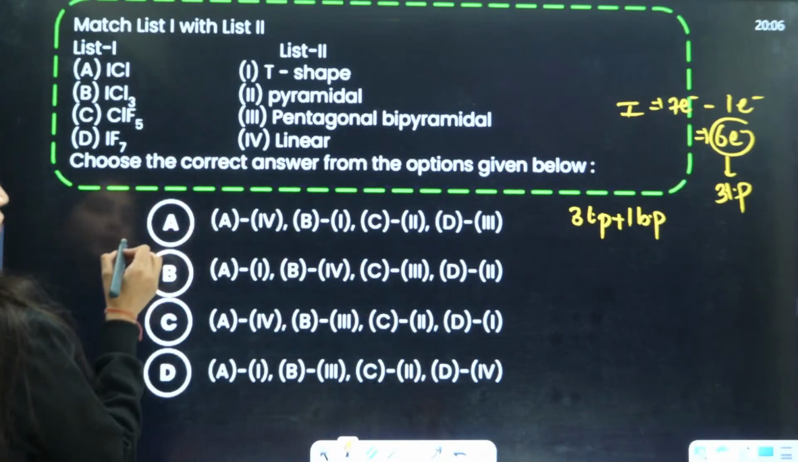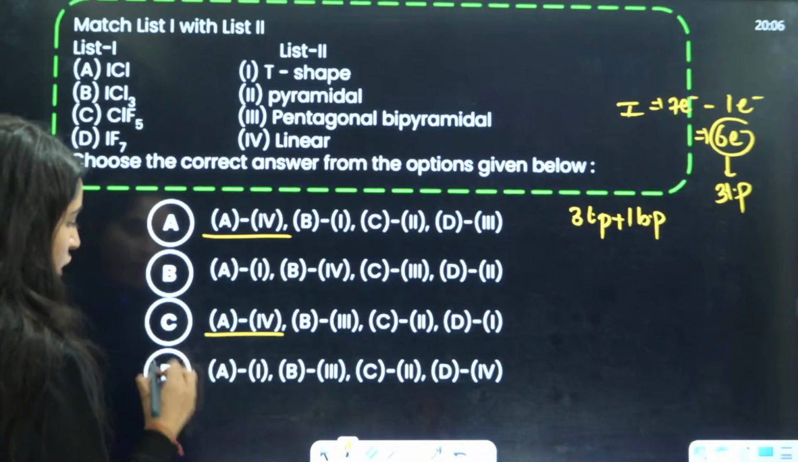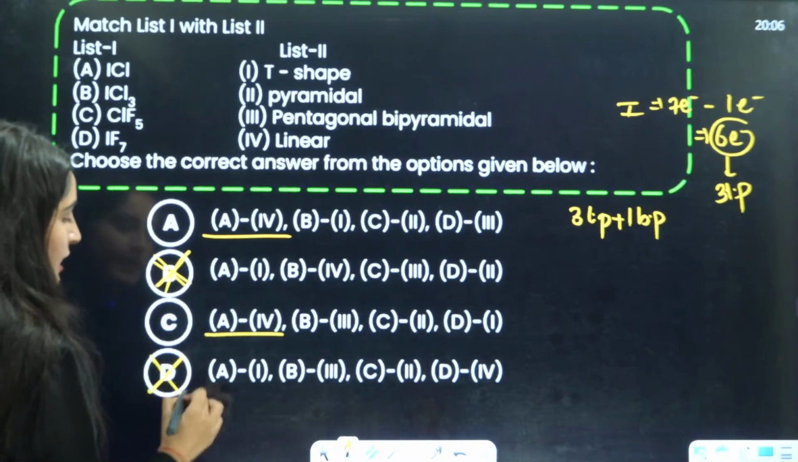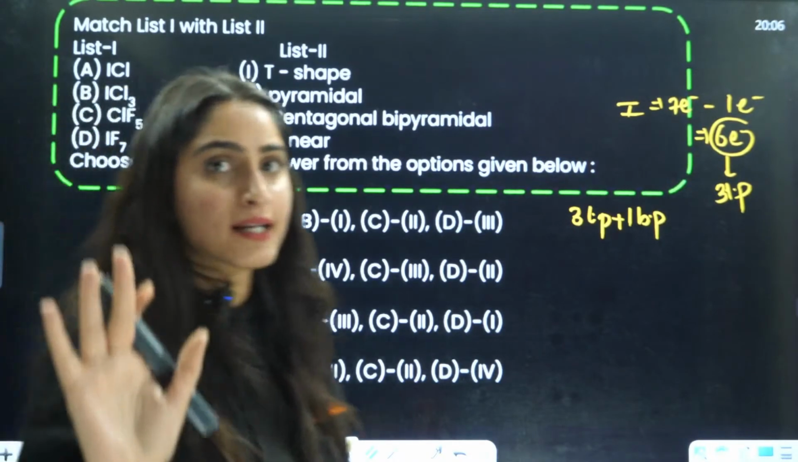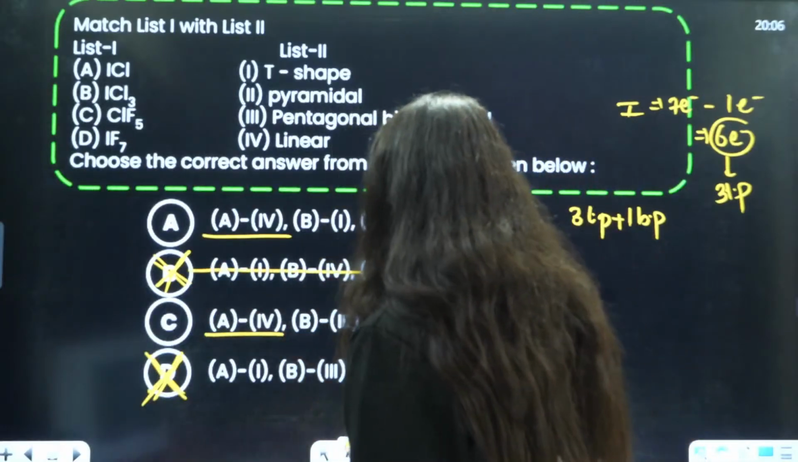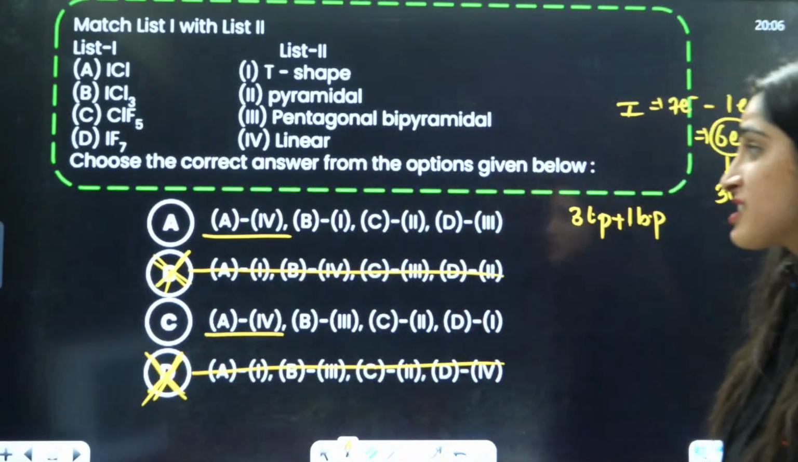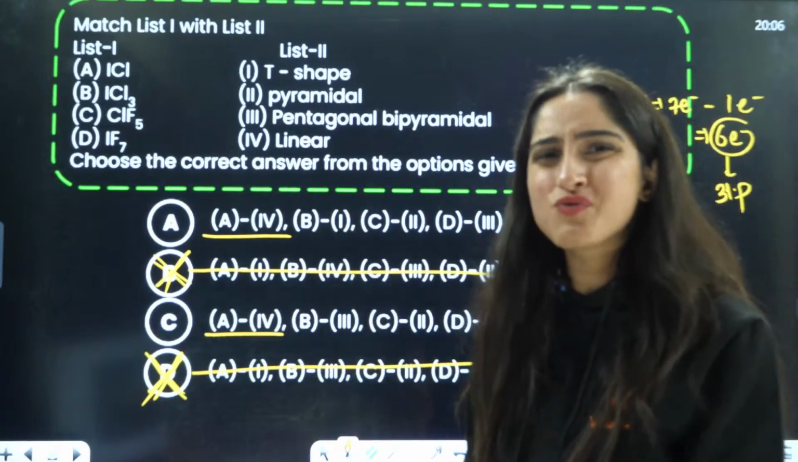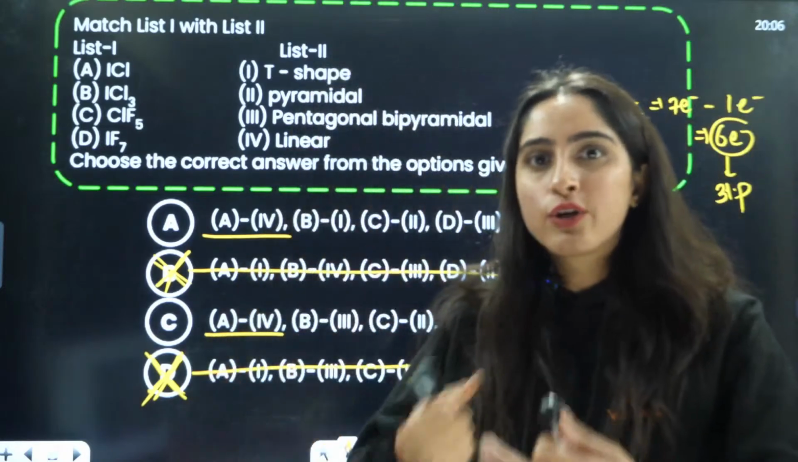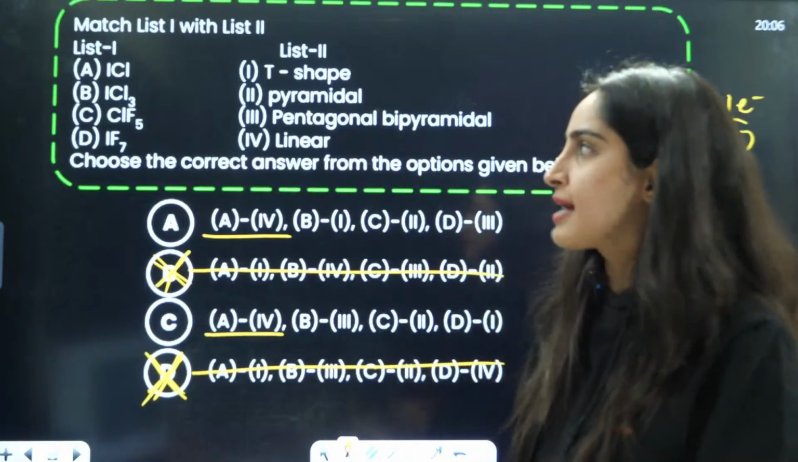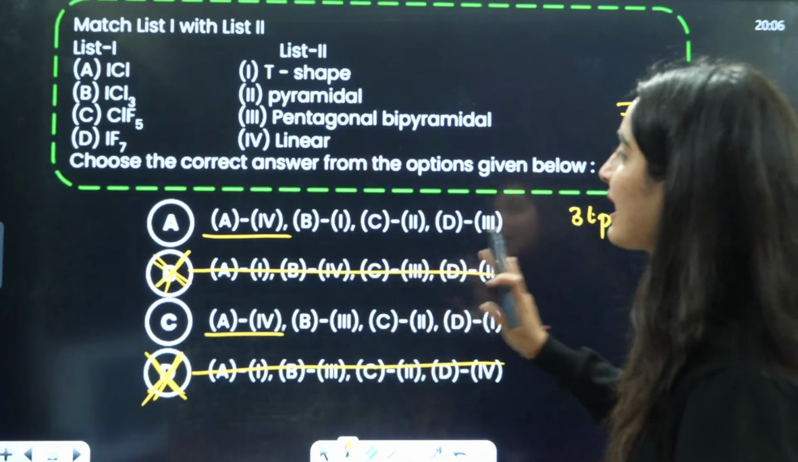So A is going to be 4. A is 4. So B and D are eliminated. Is that clear, everyone? Now we just have to see the B. Just do this with the help of elimination method so that you can also save your time in the exam. Now, then you have ICl3.